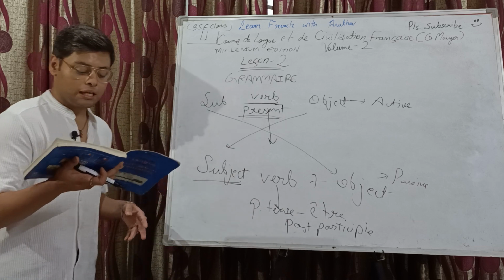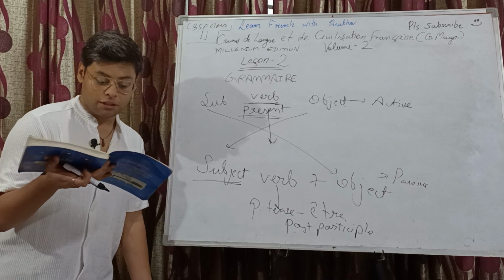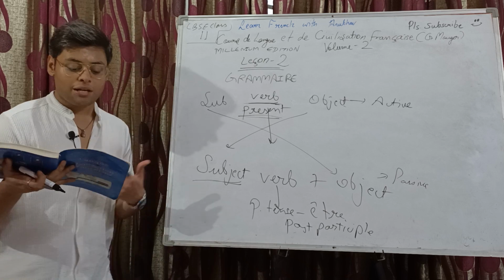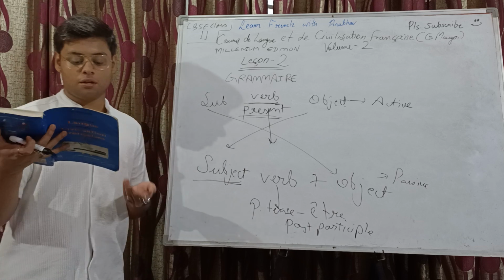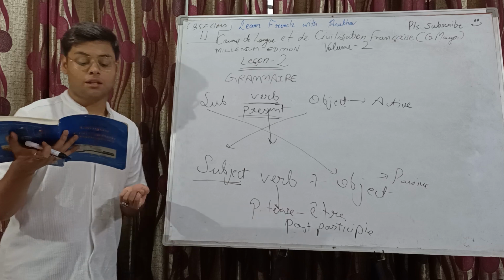So we have an example here, like interroger is done in passive form. So je suis interrogé for masculine form. Tu es interrogé. Il est interrogé. Nous sommes interrogés with an S. Vous êtes interrogés with an S. And ils sont interrogés with an S.